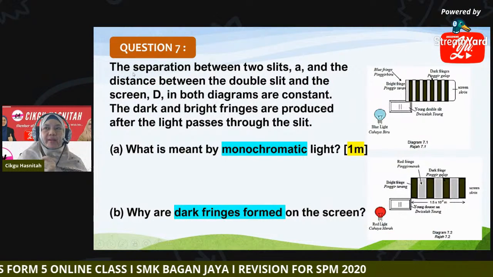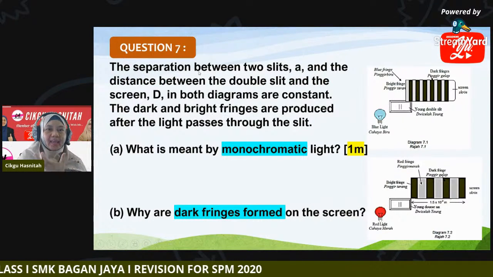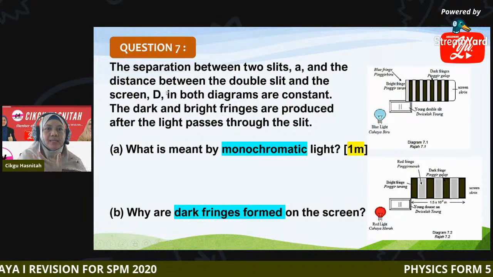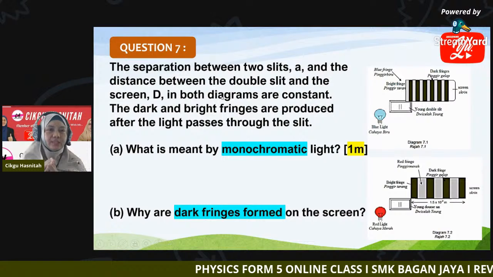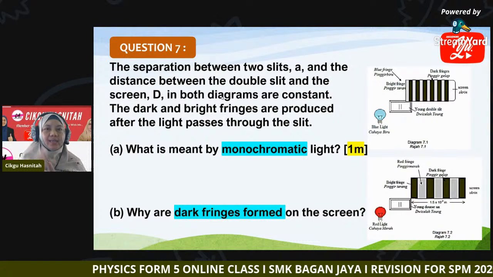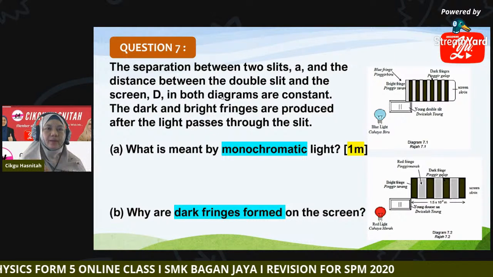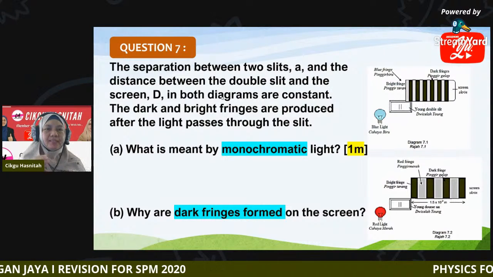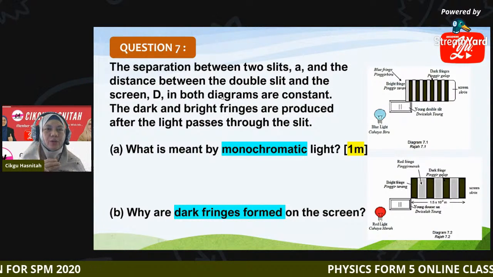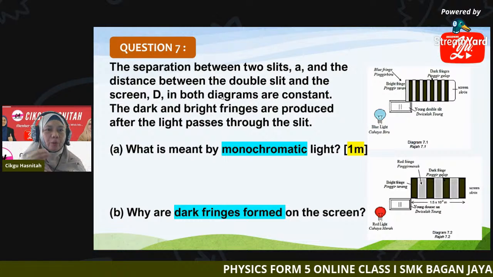Okay, this one you can read. The separation between the two slits, a, and the distance between the double slit and the screen, D, in both diagrams are constant. Now a and D are constant. The dark and bright fringes are produced after the light passes through the slit. The first question: what is meant by monochromatic light?